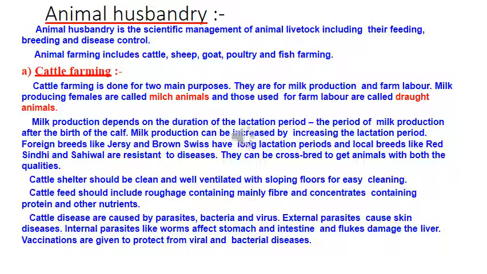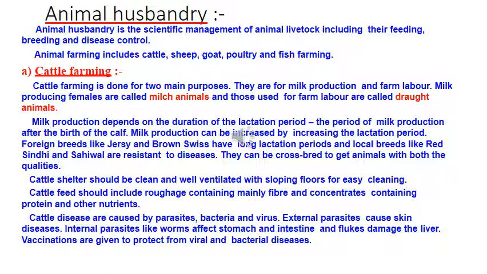Milk production depends on the duration of the lactation period. Now, a cow is not going to give milk every time. The cow is going to give milk only after lactation. Lactation here means when the cow gives birth to a calf. So, the cow is giving milk for the calf. Lactation is the period of milk production after the birth of the calf. Milk production can be increased by increasing the lactation period.